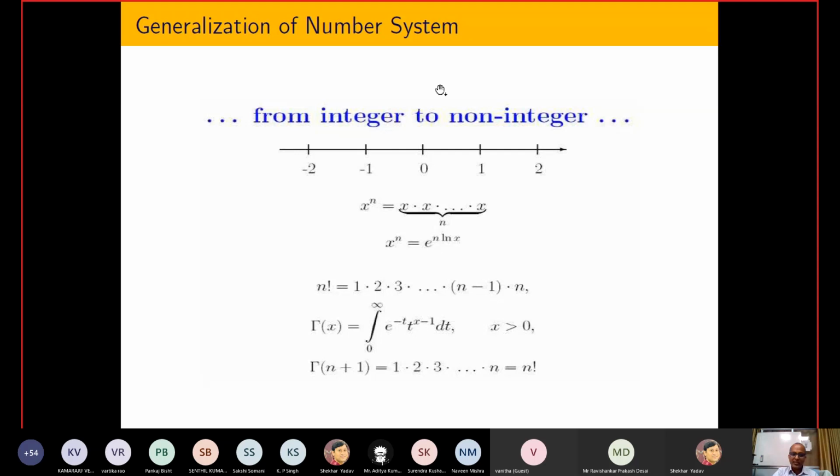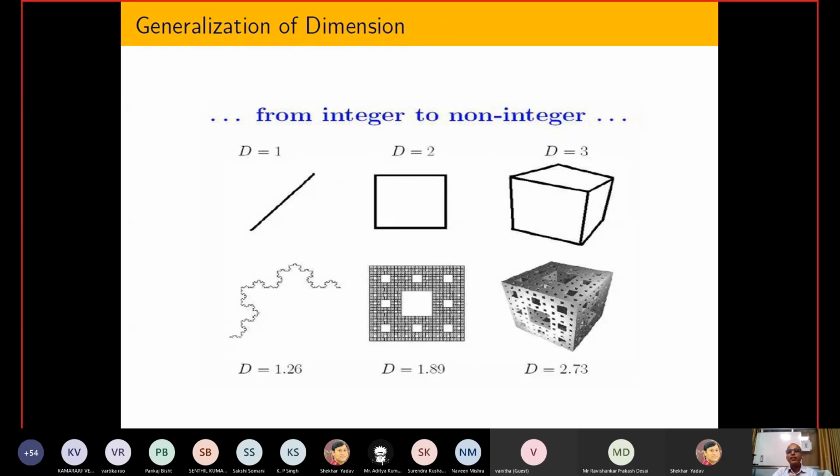What fractional calculus is telling is that initially, when our civilization slowly became mature, we first coined integers, that is 0, 1, 2, 3, just for counting purposes. Later, suppose I have one apple and I want to divide it between two people, then they found that integers are not enough, so we had to define something else, and in that way fractions came into the picture.